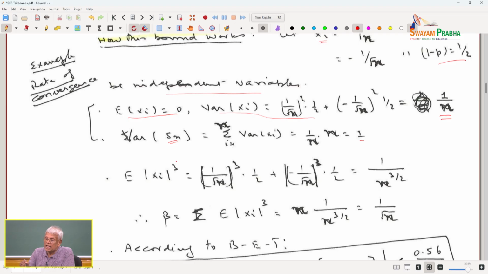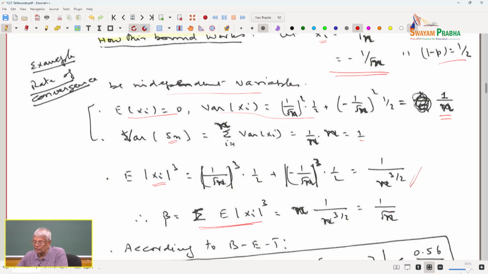The third moment of xi with this distribution, you can readily see, is 1 over square root of n cubed times half, plus 1 over square root of n cubed times half, because I am interested only in the third absolute uncentered moment. If you simplify this, you find this to be n to the power of minus 3 by 2. And what is beta? Beta is the sum of the expected values of the third absolute moments. Each of them is equal to n to the power of minus 3 by 2. There are n of them. So, if you multiply this, you have 1 over square root of n.